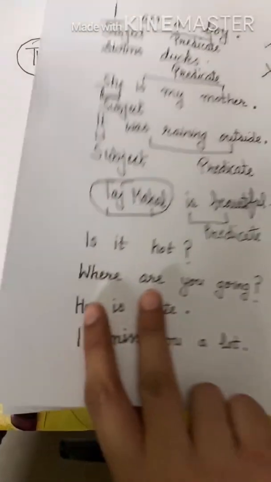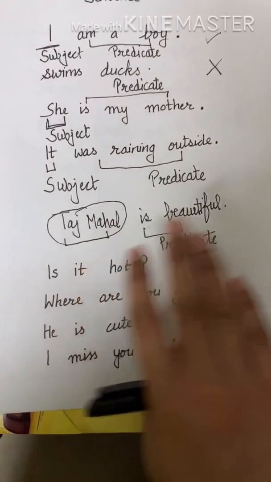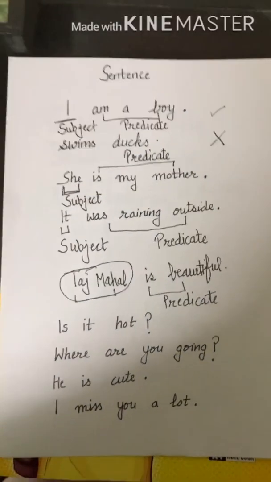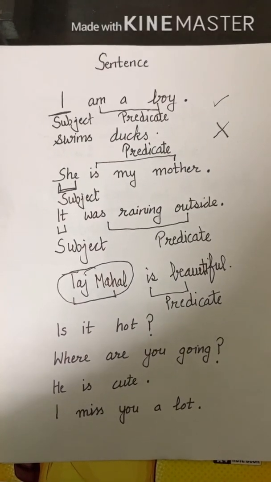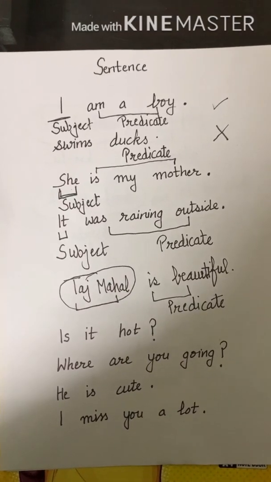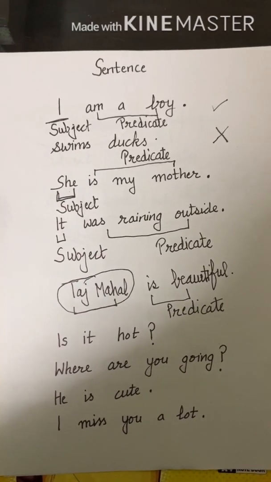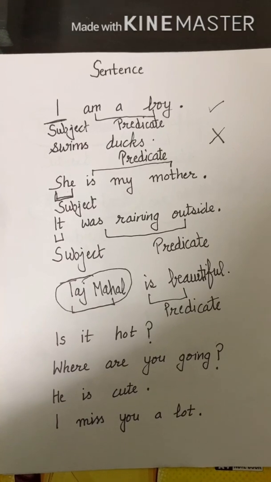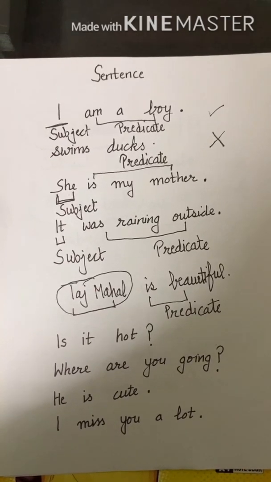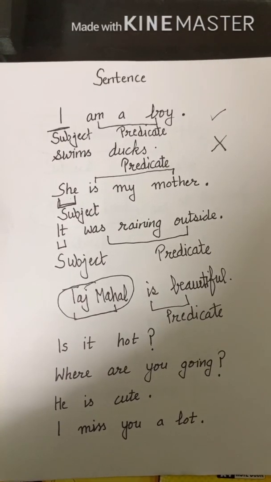So this is all what we have read in this chapter, Lesson 2, Sentence of English Grammar. If you have any doubt, any query, any problem, do ask me. Otherwise, the homework is to do the complete chapter in your English grammar books. We are done with this chapter today.